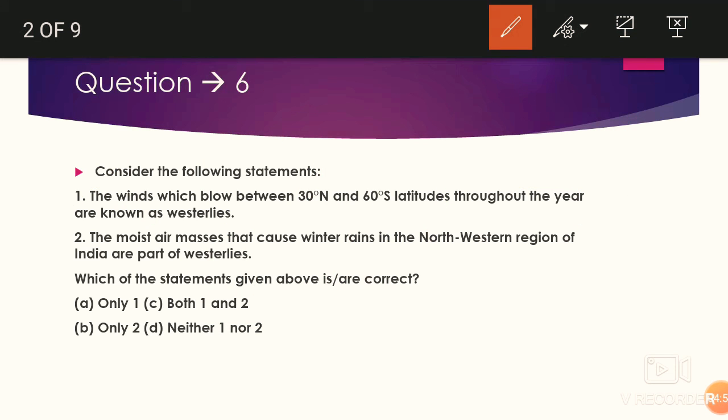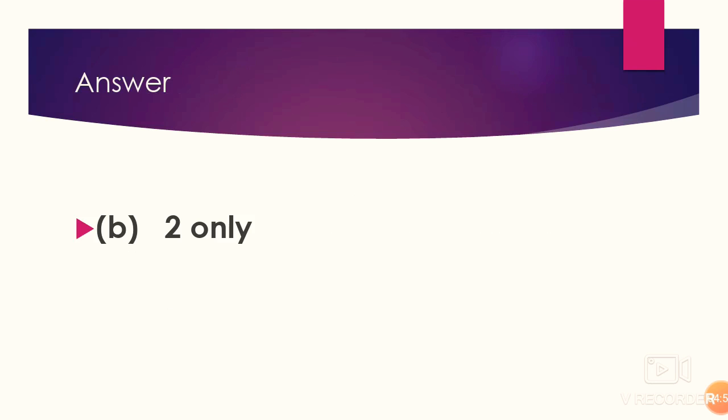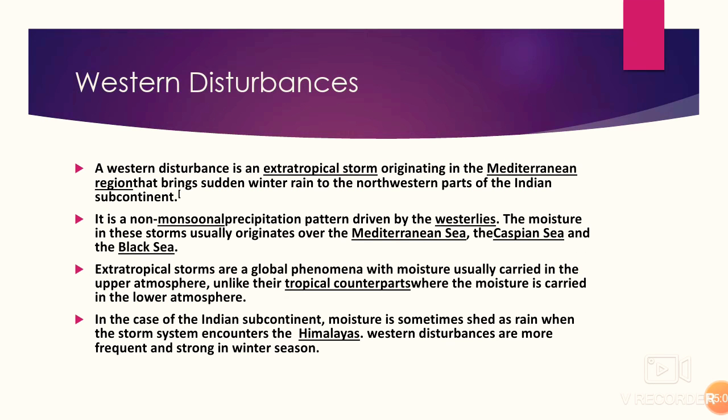Next we need to know about western disturbances. A western disturbance is an extratropical storm and it originates from the Mediterranean region and it will bring sudden winter rain in the northwestern part of the Indian subcontinent. These are non-monsoonal precipitation and these are driven by westerlies, and the moisture which these storms carry is from the Mediterranean Sea, Caspian Sea and the Black Sea.